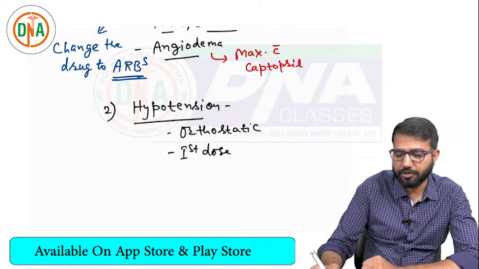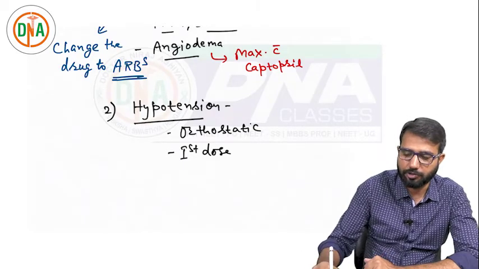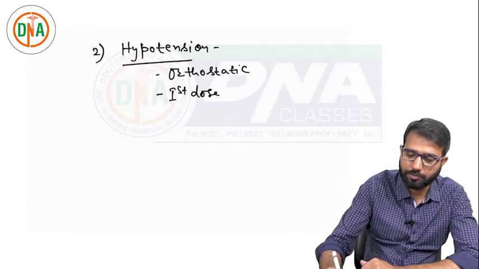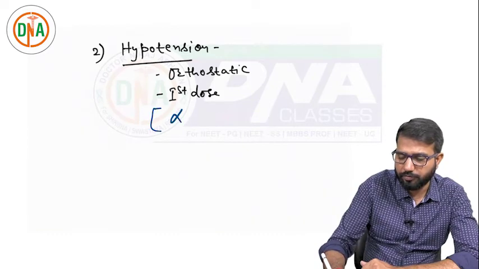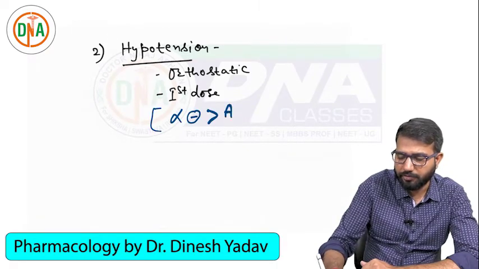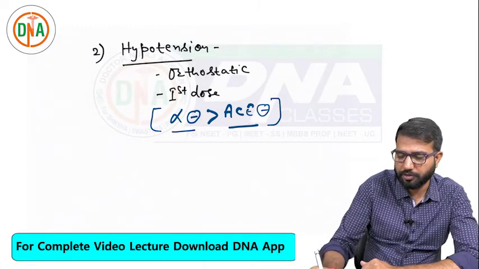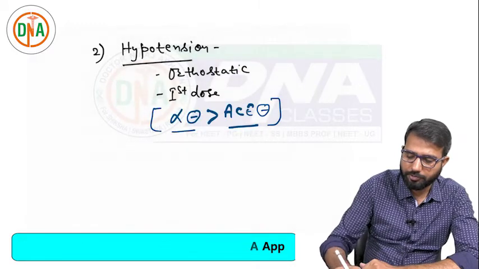Because of tolerance, hypotension will be less with subsequent doses. But remember, orthostatic or first dose hypotension is more with alpha blockers than with ACE inhibitors. So if both are in the options, the preferred answer will be alpha blocker. So that is about hypotension.